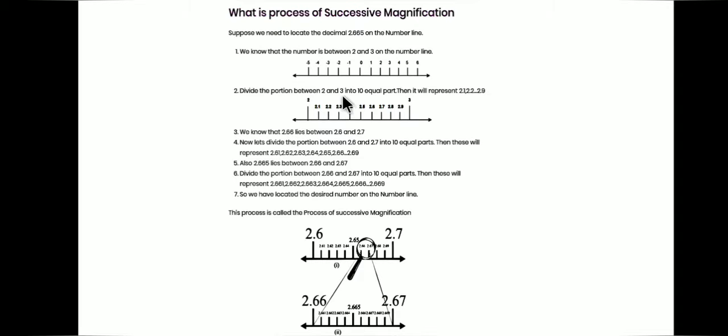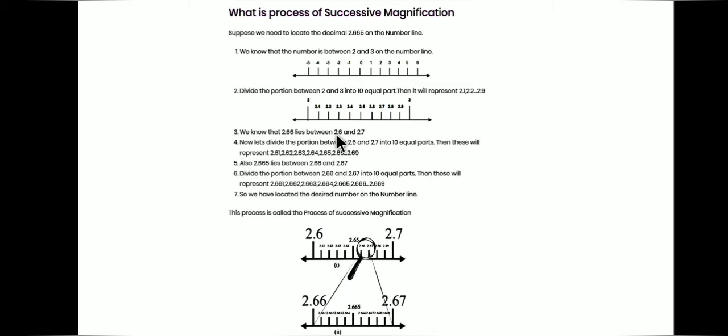After dividing the space into 10 divisions, we will get values like this: 2.1, 2.2, 2.3, 2.4, 2.5, 2.6, 2.7, 2.8, 2.9 and 3. Our number is 2.665. This shows that the number lies between 2.6 and 2.7.